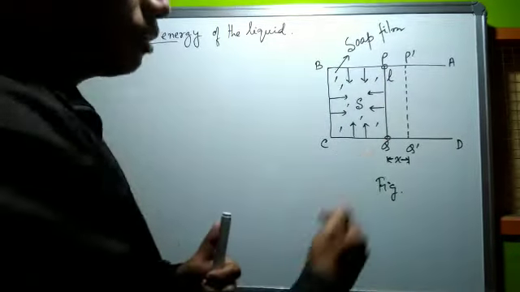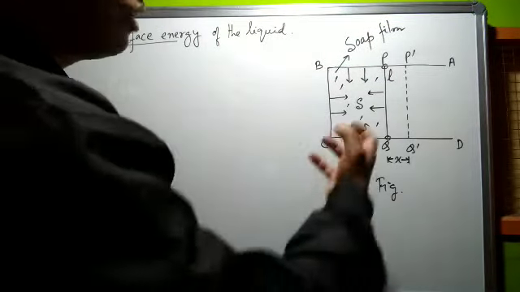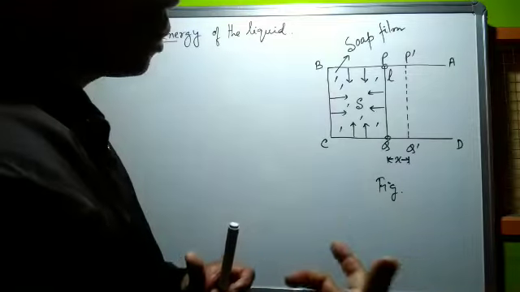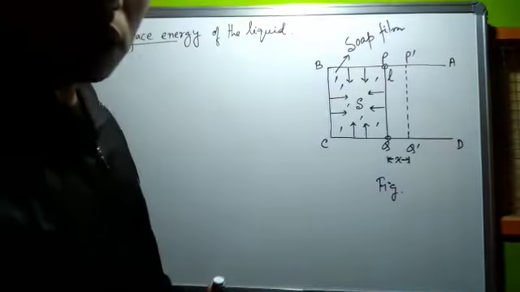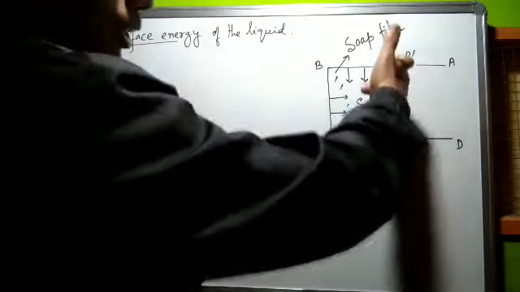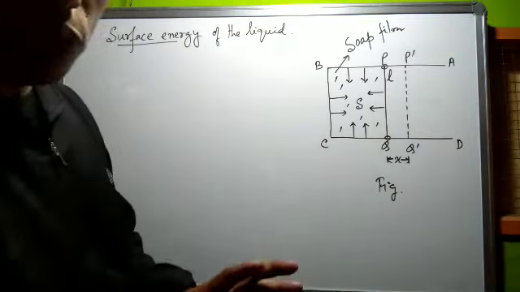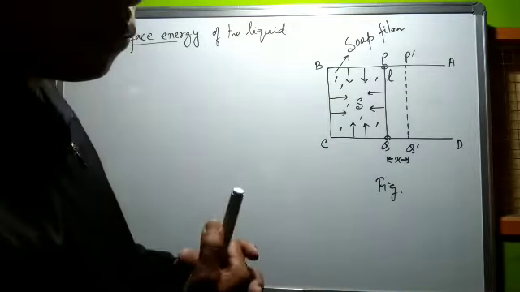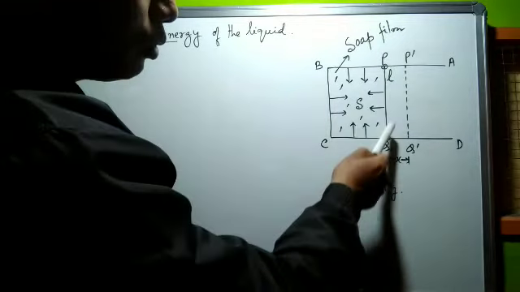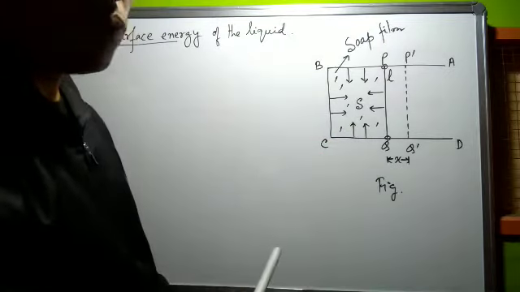The force of surface tension does work, and that work done is the surface energy. P dash Q dash represents the new position of the wire PQ. We have to find out the amount of work done in moving the wire PQ outwards through a small distance x against the force of surface tension.